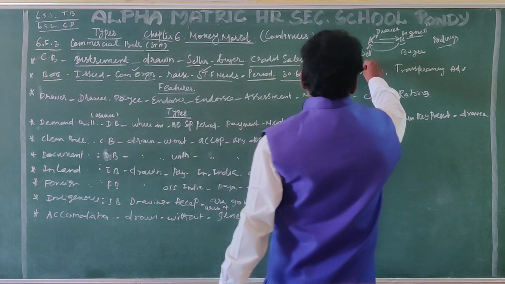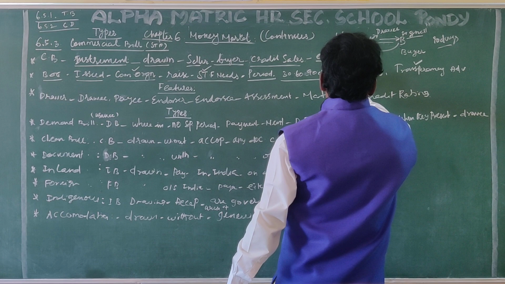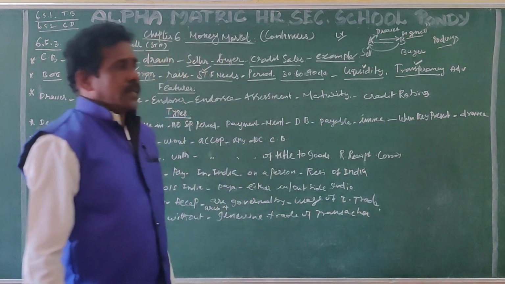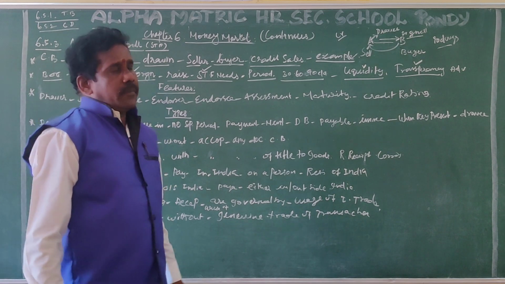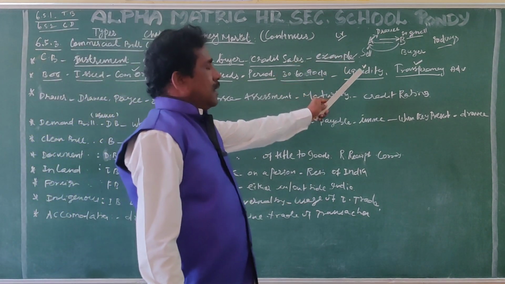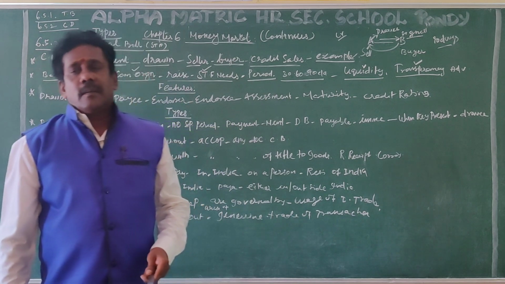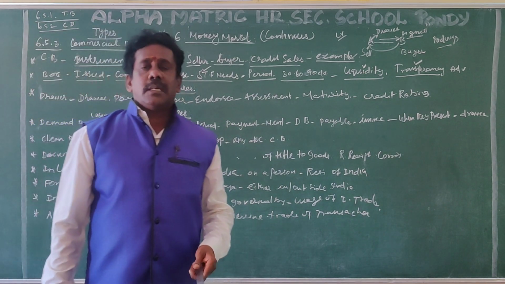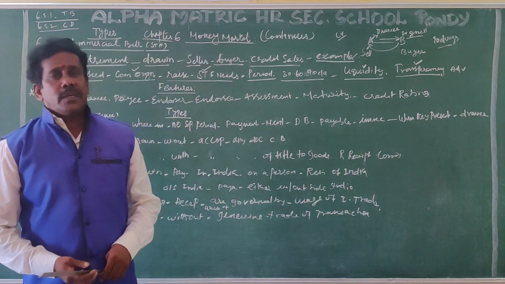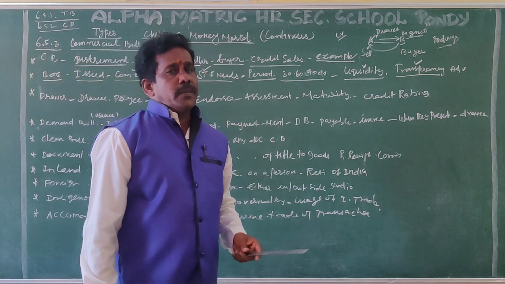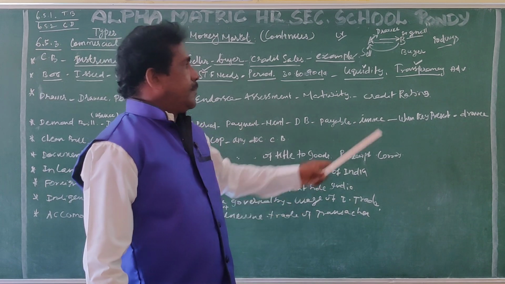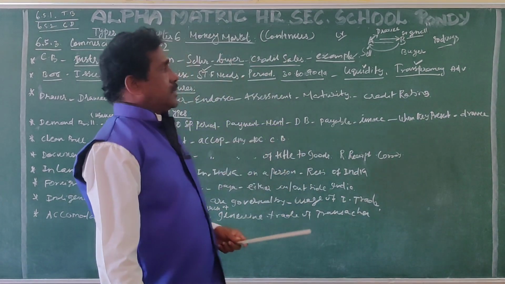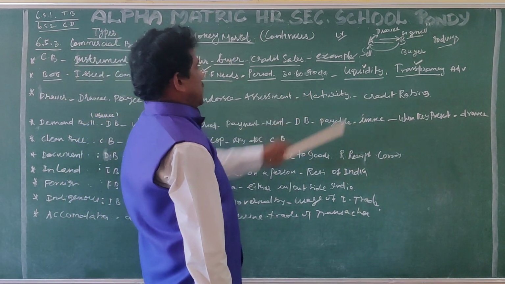Then what are the advantages of the commercial bill? Two important advantages, namely liquidity and transparency. Liquidity means, as we saw many times, the amount of the bill can be converted into cash within a specified period of time whenever needed. Transparency in the activities of the transaction. So there are 2 advantages.